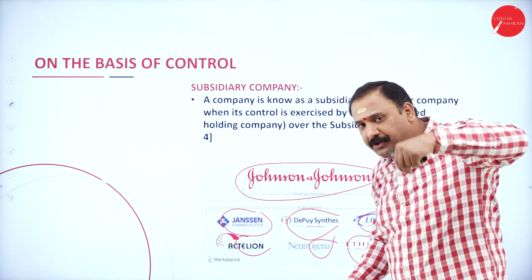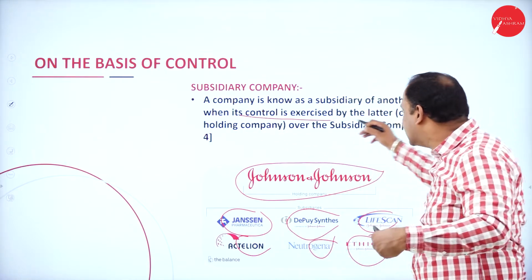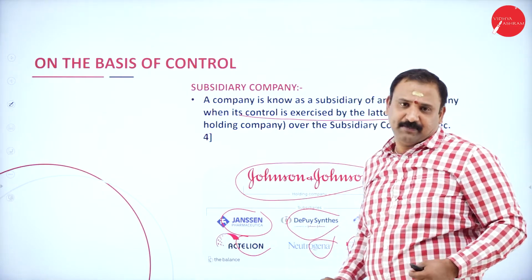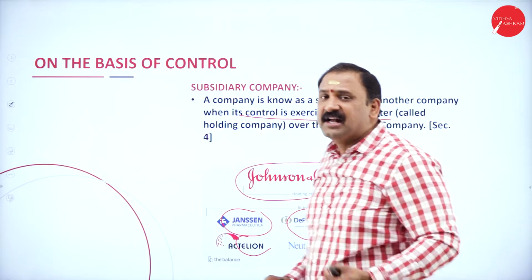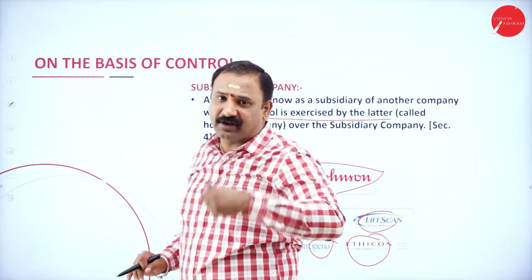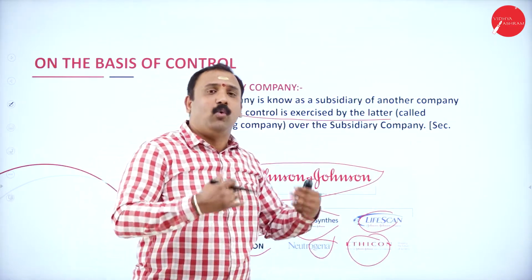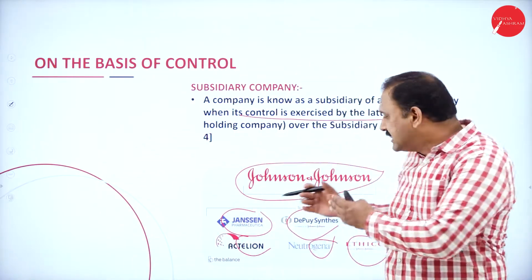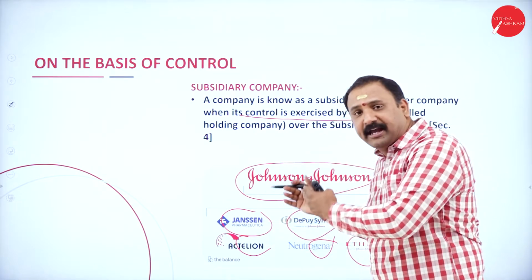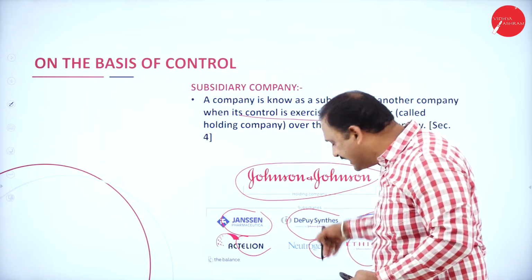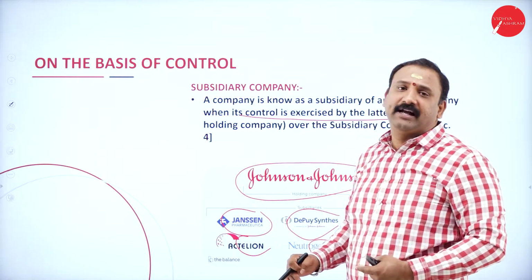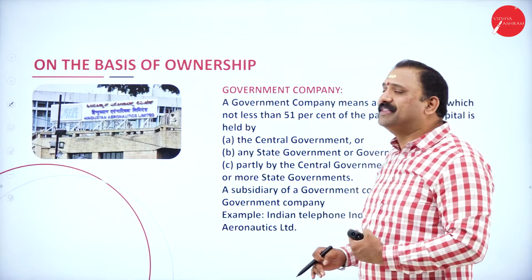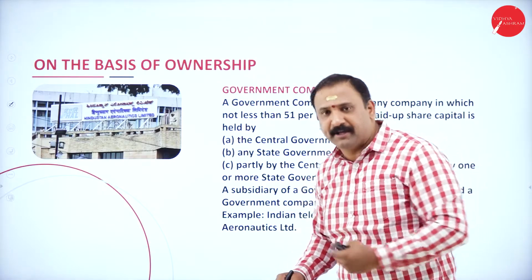So whatever control needs to be exercised by the latter, that is the holding company, shall be done on all these companies. They will try to put in the factor of who should be there, what kind of products, what the marketing scenario is, what kind of strategies. Every single factor shall be held by the holding company, and they will discuss what needs to be done at what point of time. Moving forward, we will also talk about the basis of ownership coming into the picture.